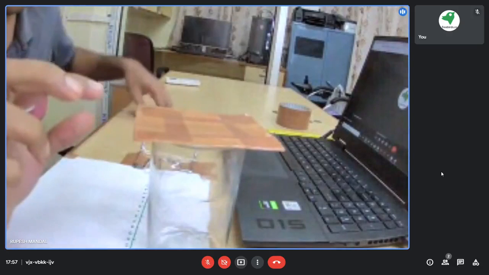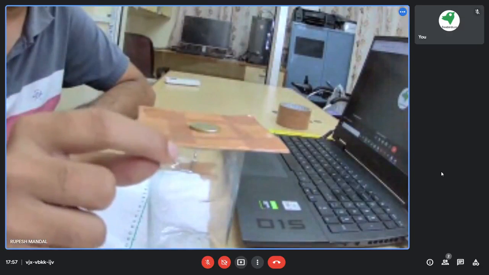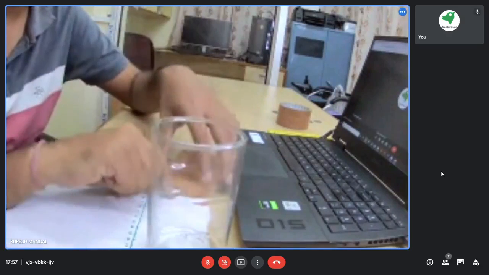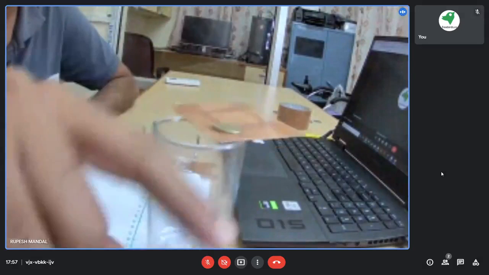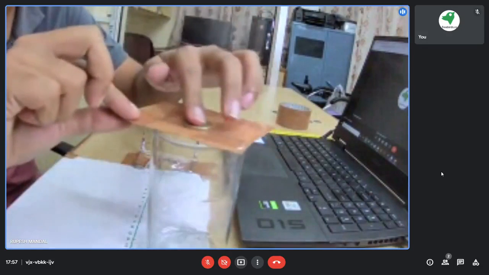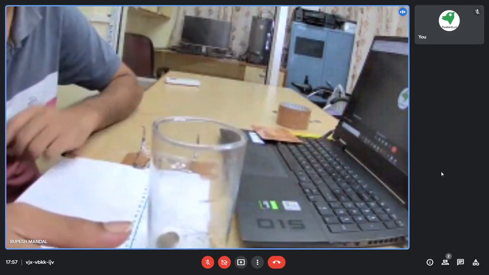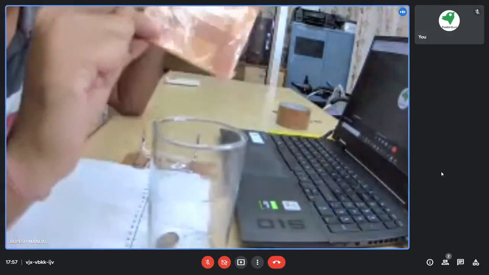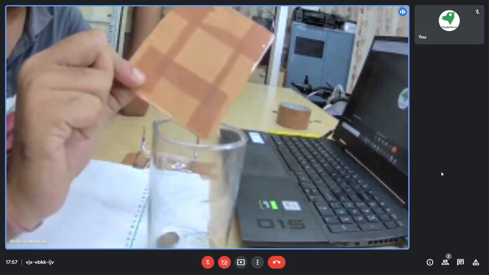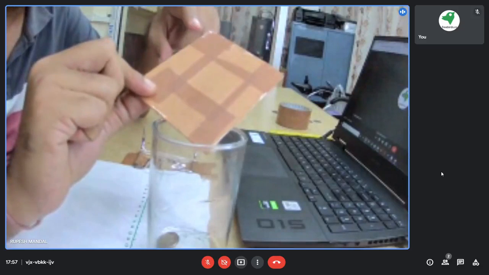So I am applying the force on this particular card. When I applied force on this card, it came into contact with the force, and that's why the card attained some momentum, some motion.